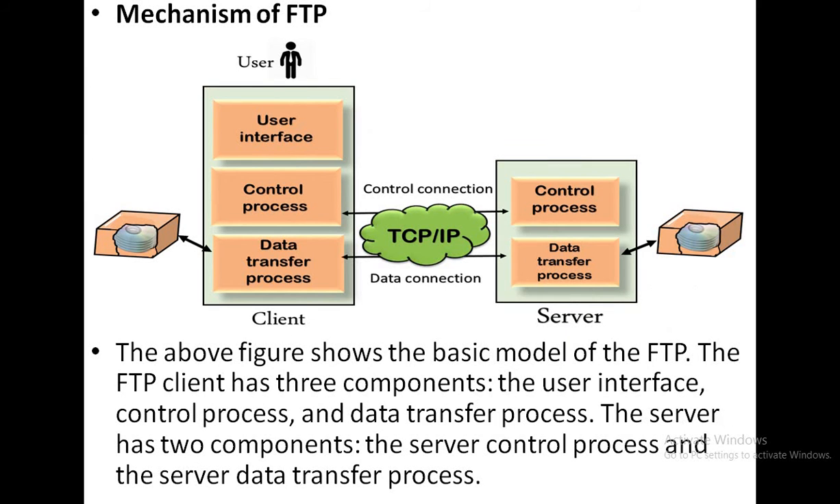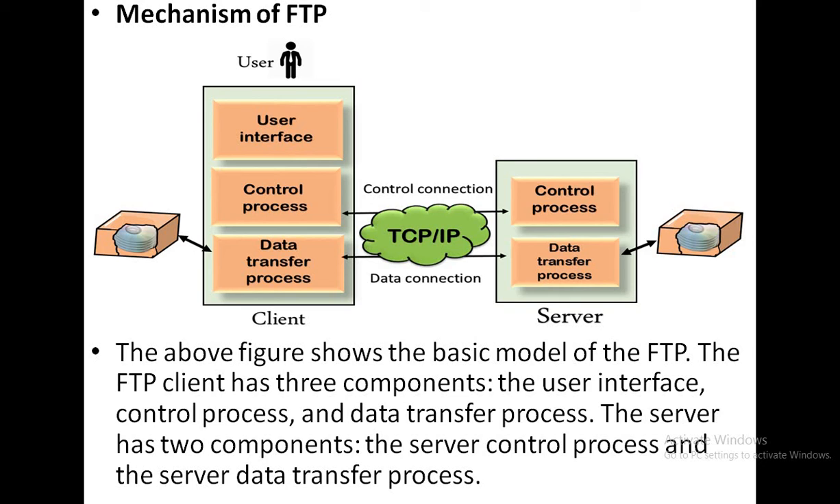Next, mechanisms of FTP. Here the client includes the user interface, control process and data transfer process. With the help of TCP/IP, the data is connected between the client and server. The internet connection is established between the client and server, where the server has a control process and a data transfer process. The above figure shows the basic model of FTP.